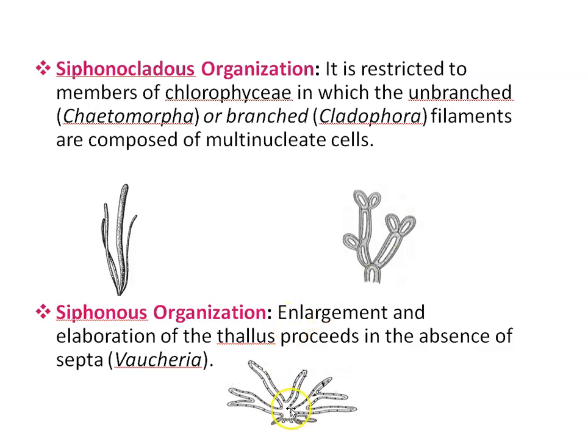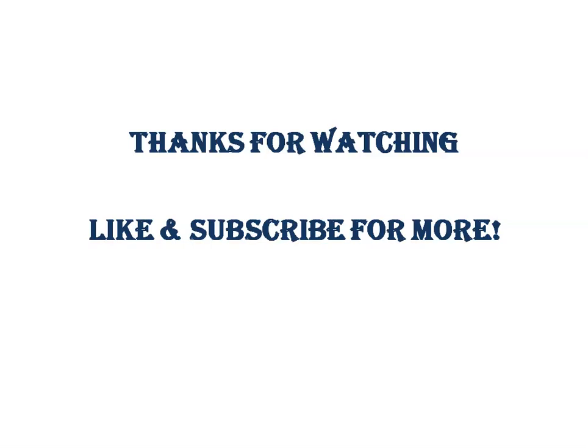Just look at this diagram. This is the structure of Vaucheria. Here, no septa. You can see here, no septa are present. So, nuclear divisions are not followed by cytokinesis, meaning free nuclear division, and the result is a coenocytic multinucleate thallus and a siphonous organization. Right? Example is Vaucheria. Thank you.